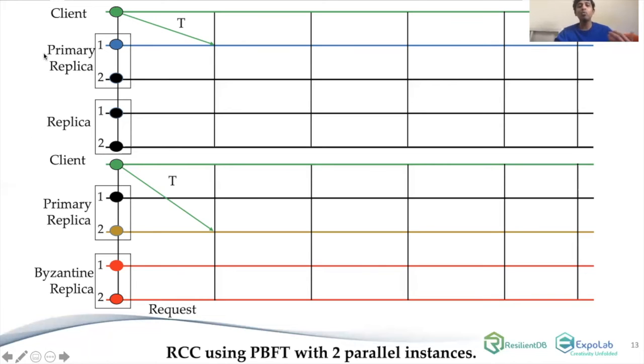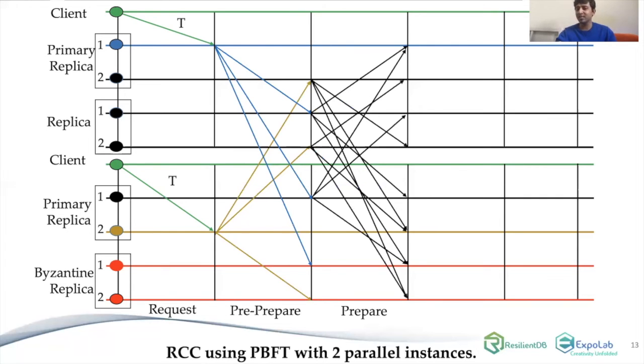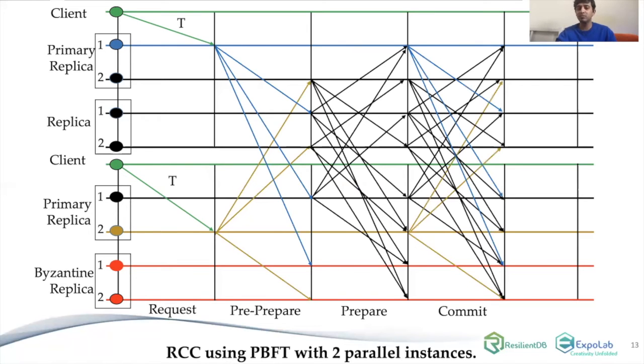Now when these replicas get client requests, they start running the PBFT protocol among their own logical instances. The client is sending the transaction, and each primary sends a prepare message to the replicas in their own logical instance. Then the same phases of PBFT happen. In the prepare phase, every primary assigns a sequence number, and every replica supports it through a prepare message. Then in the commit phase, every replica sends a commit message.